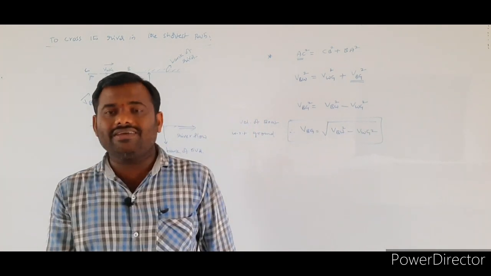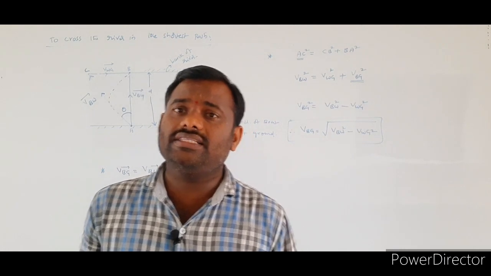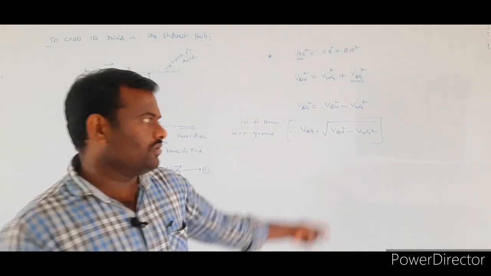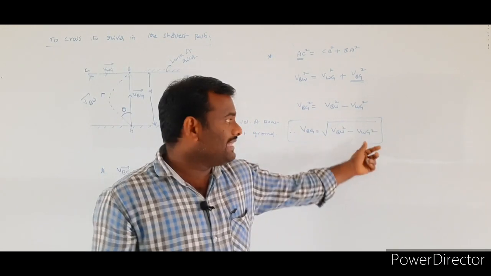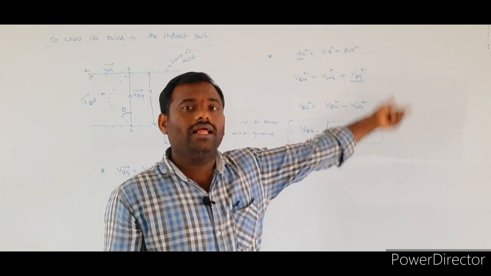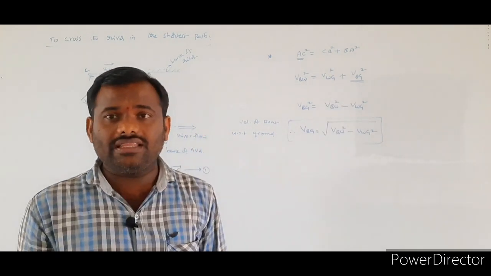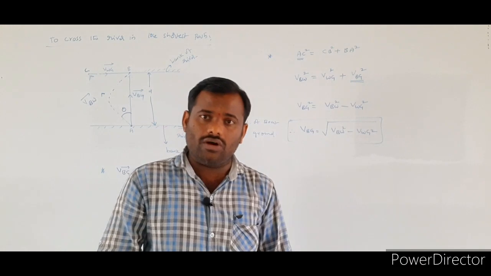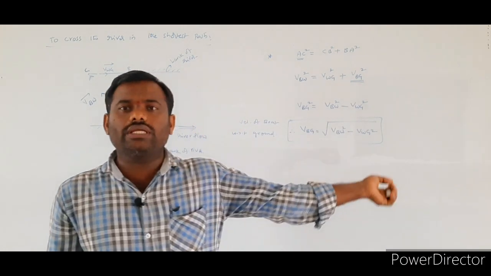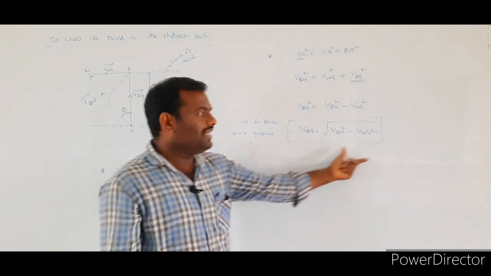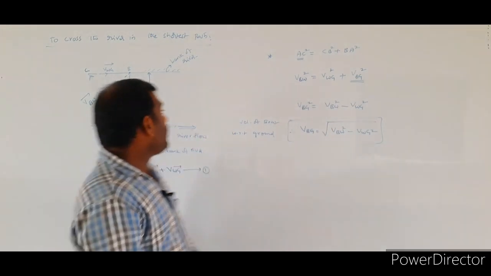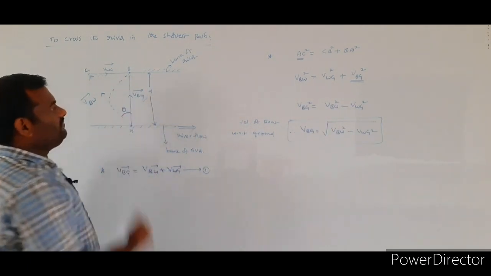In the numericals they will simply give that the velocity of the boat with respect to water is equal to 5 km per hour, and maybe the velocity of the water is equal to 3 km per hour. Then find the velocity of the boat with respect to the ground. Simply we will get 4 km per hour by using this formula. So I got the value of VBG.